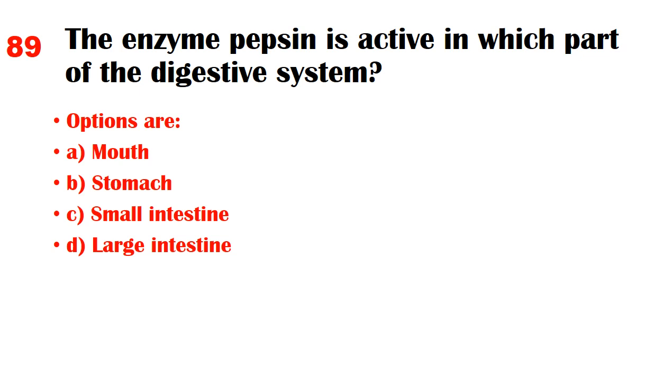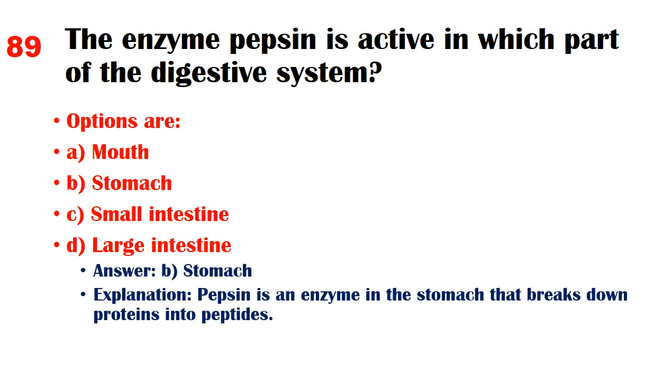The enzyme pepsin is active in which part of the digestive system? Options are A. Mouth, B. Stomach, C. Small intestine, D. Large intestine. Answer B. Stomach. Explanation: pepsin is an enzyme in the stomach that breaks down proteins into peptides.